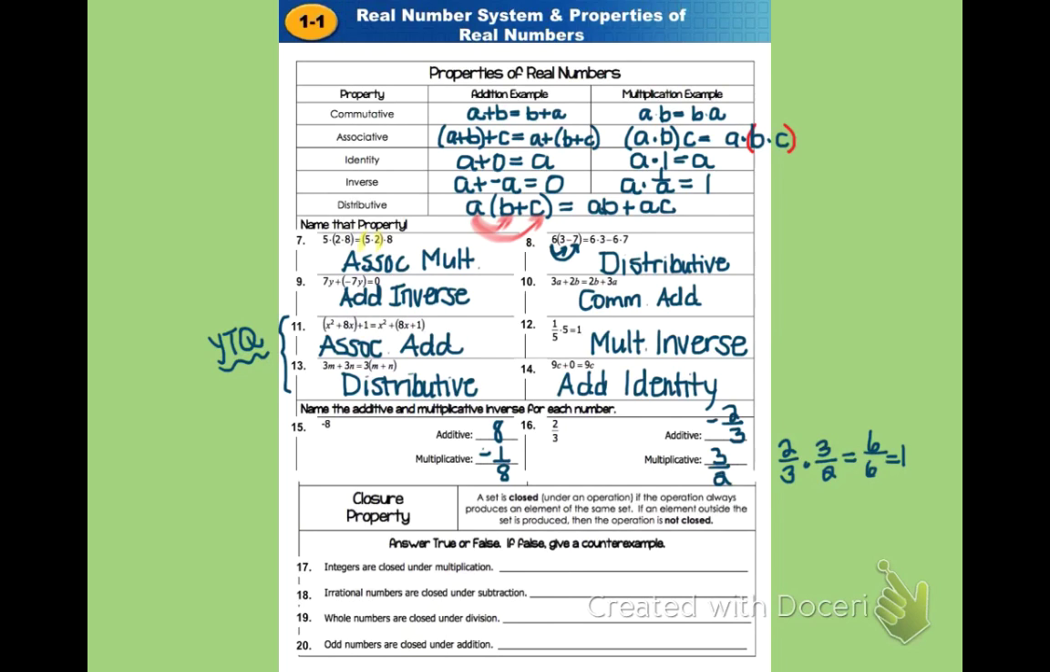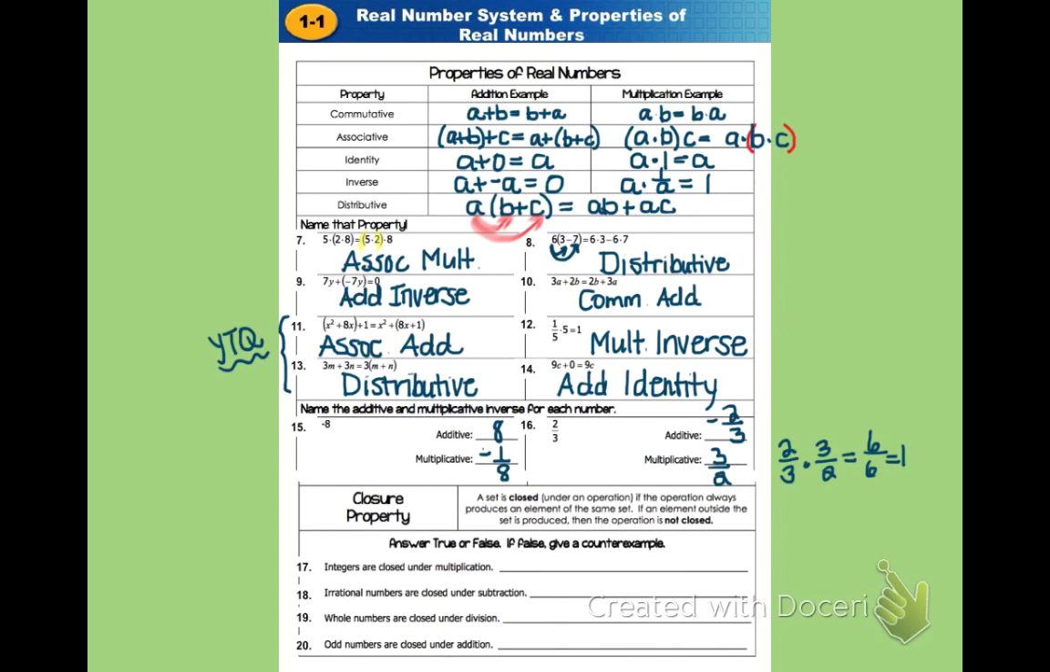Now our final property of real numbers is called the closure property. And the closure property basically means this: a set is closed under an operation if the operation always produces an element of the same set. If an element outside of the set is produced, then the operation is not closed. So in other words, if we take two numbers and we add them and we get another number in the same set as those original two numbers, then that set would be said to be closed under that operation.